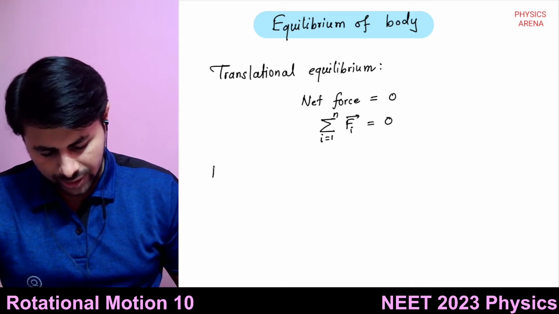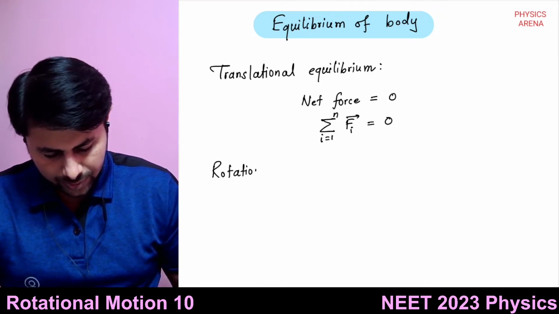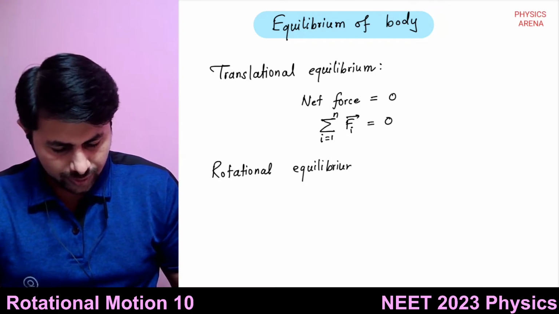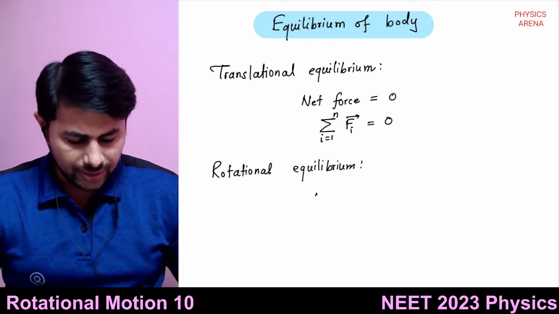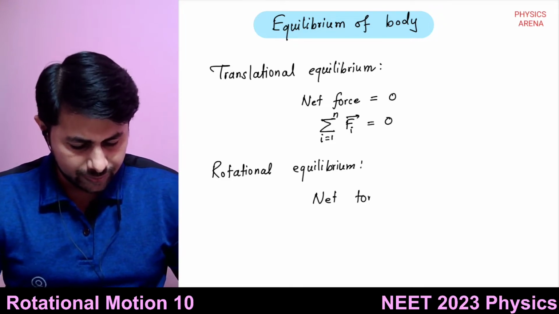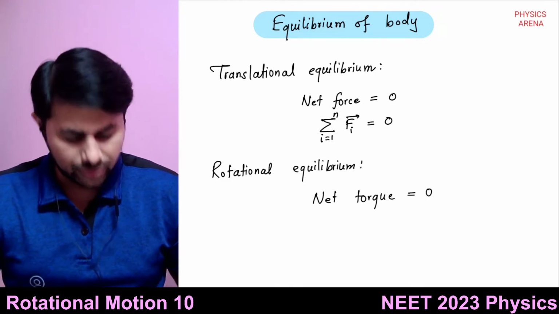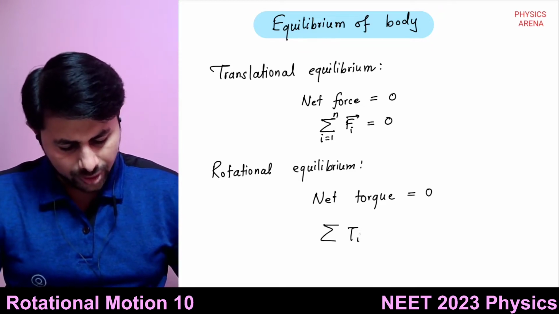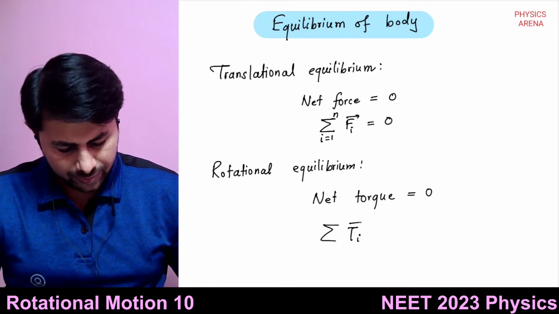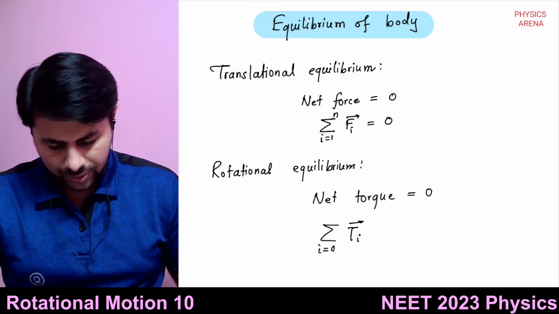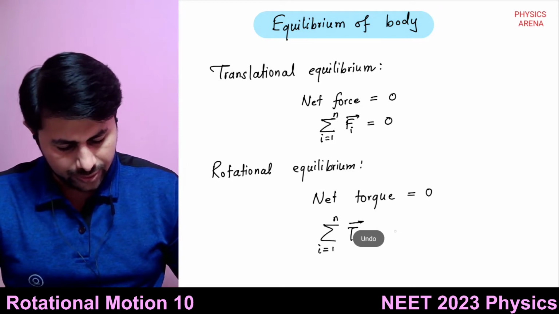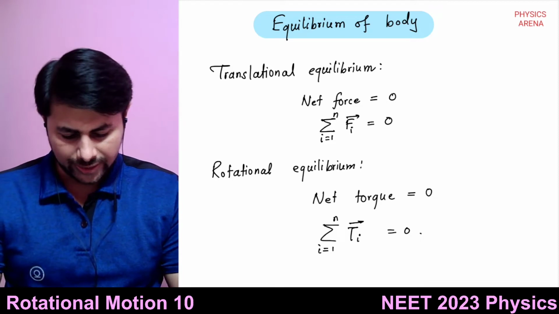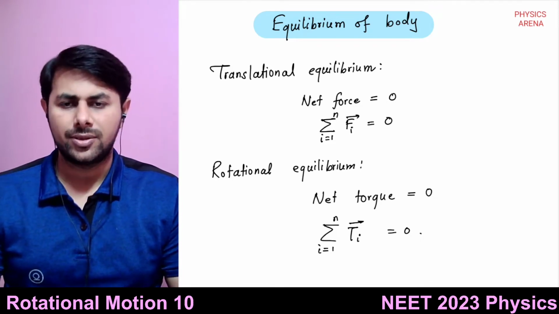And for rotational equilibrium, we have net torque acting on the body equal to 0. So the sum of all torques due to all forces acting on the body is equal to 0. Okay, so this is the condition for translational and rotational equilibrium.